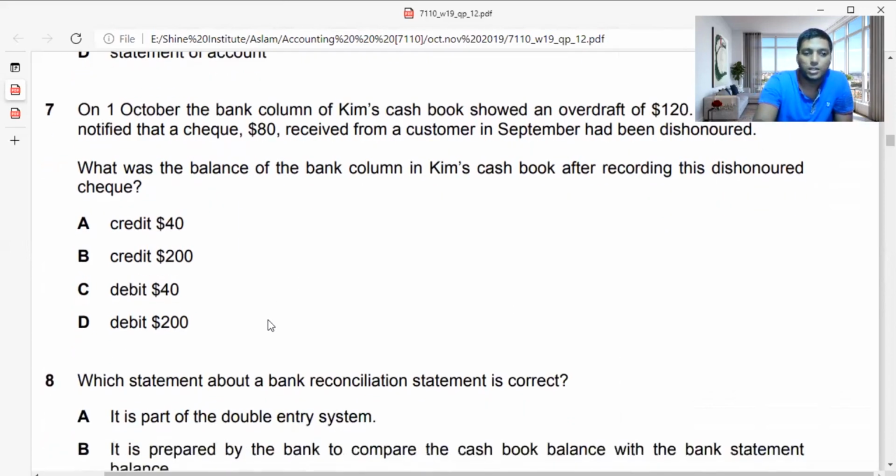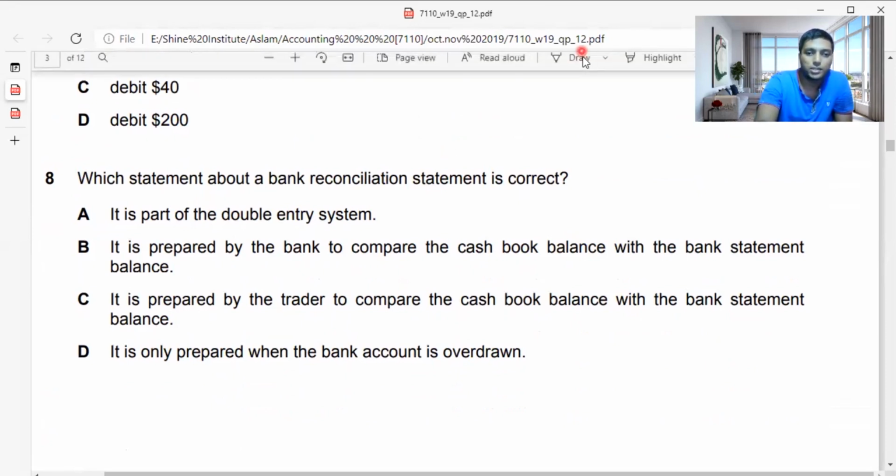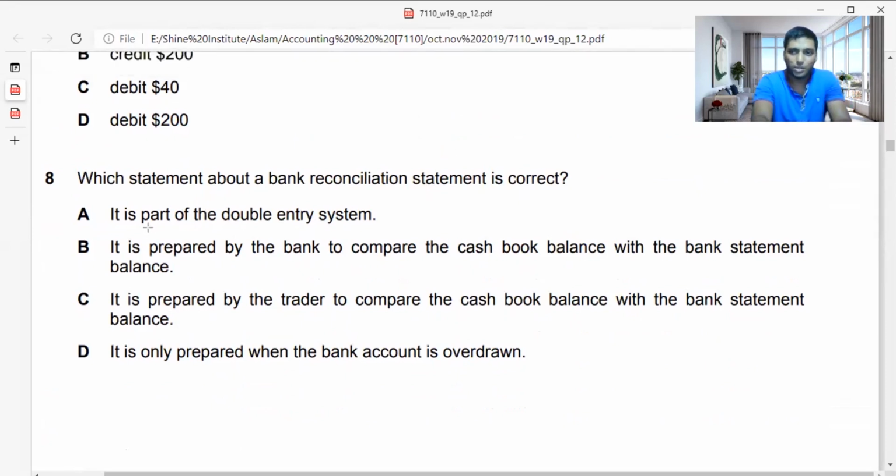Then we move on to the 8th question. Which statement about a bank reconciliation statement is correct? Option A: it is part of the double entry system. Option B: it is prepared by the bank to compare the cash book balance with the bank statement balance. Let me remind you of certain terms. It's not part of the double entry system, so A is wrong. Remember, guys, a bank reconciliation statement is not prepared by the bank. It's prepared by the trader, meaning the person who is running the business. So this definition is wrong. They compare the cash book and bank statement, which is correct, but whoever goes with B is wrong.